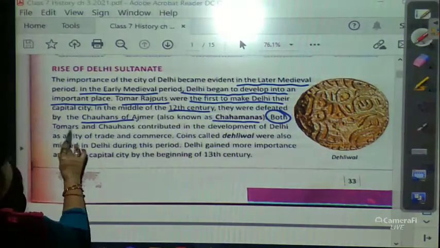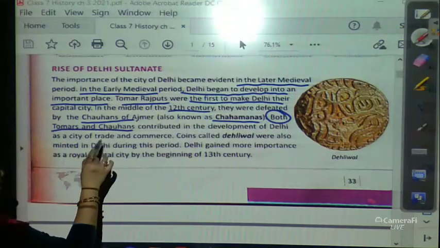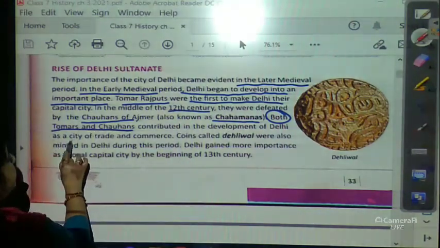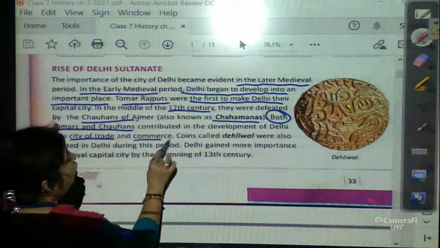Both Tomars and Chauhans contributed to the development of Delhi as a city of trade and commerce.